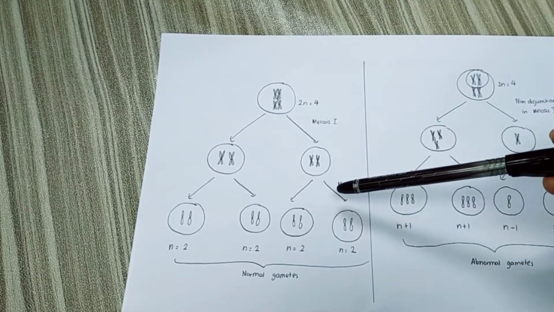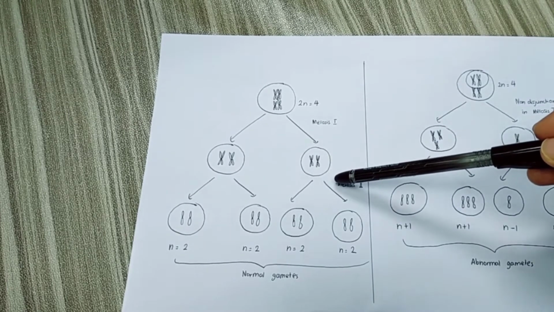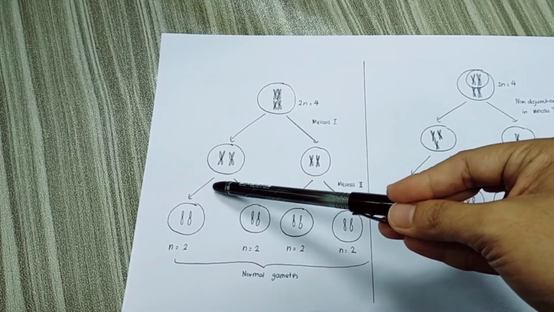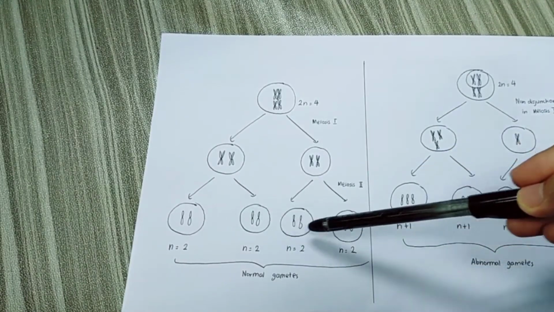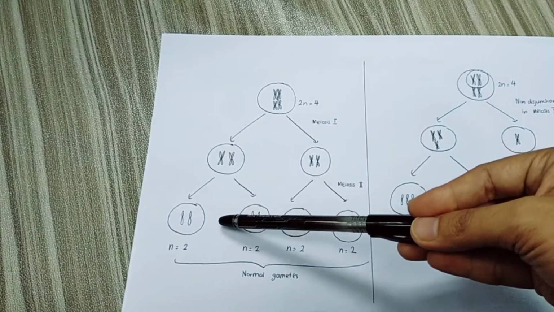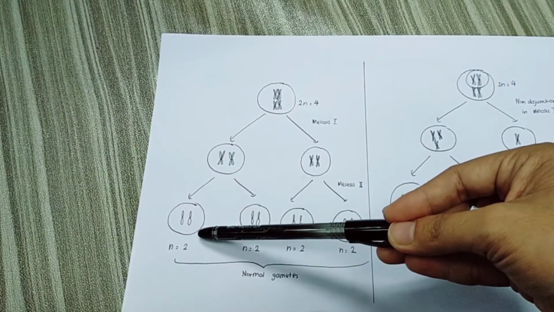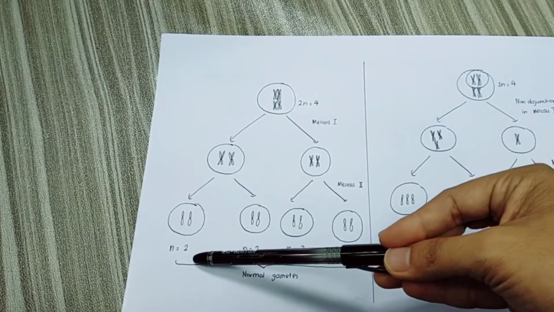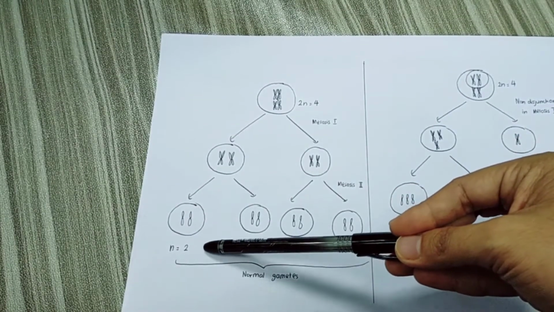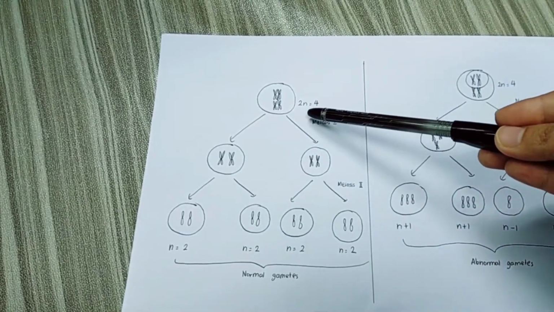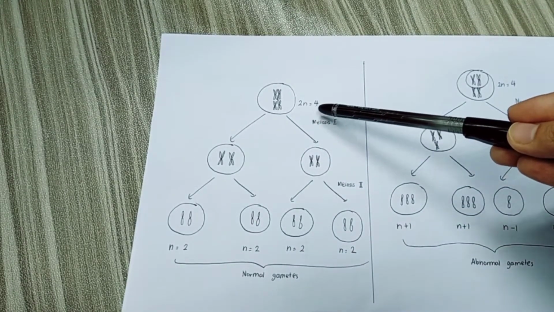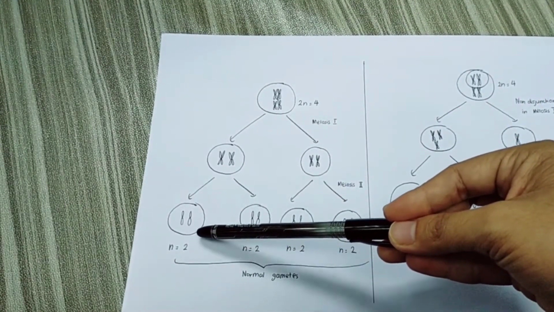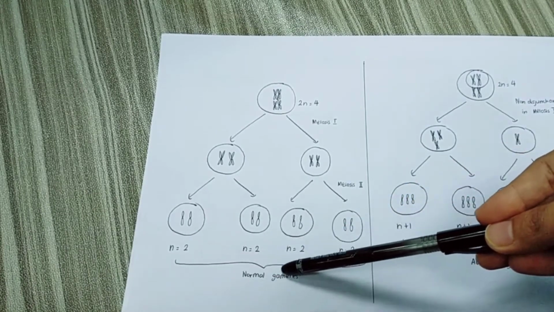Then meiosis 2 occurs. The sister chromatids separate and move to the opposite poles. Based on this diagram, each cell produced after meiosis 2 will have 2 chromosomes, since the sister chromatids are already separated. All of these cells are haploid, so we call them n equals 2. Compared to the parent cell, which was 2n equals 4, at the end of meiosis it produces gametes with 2 chromosomes each. So all of these are normal gametes.